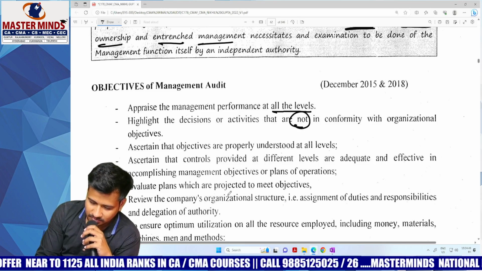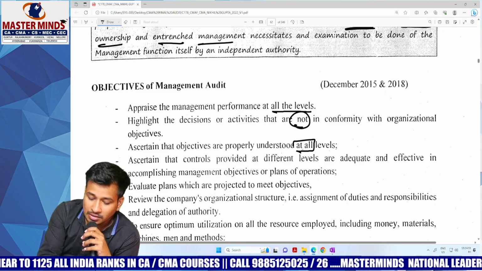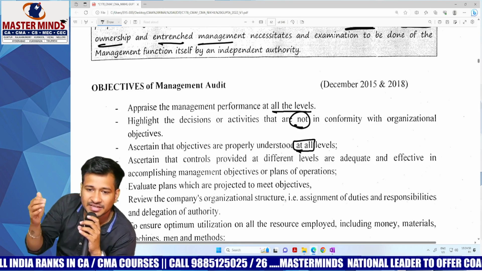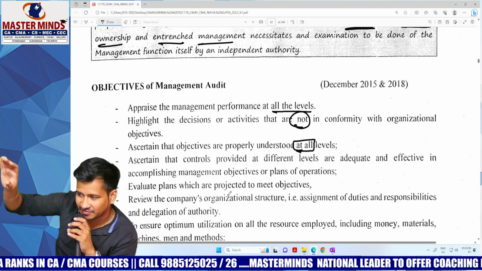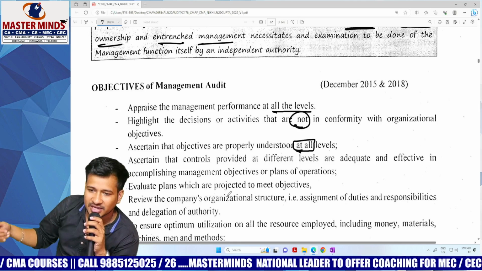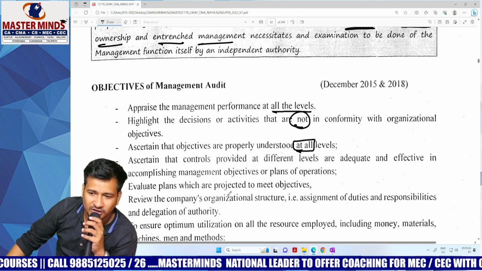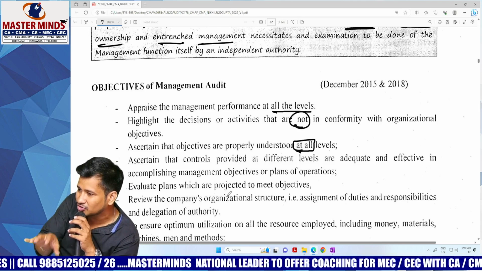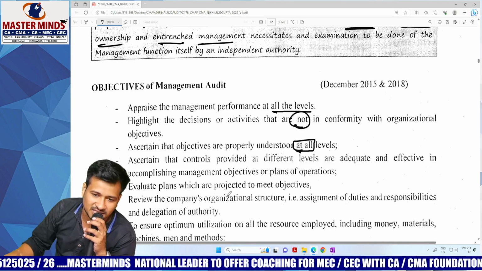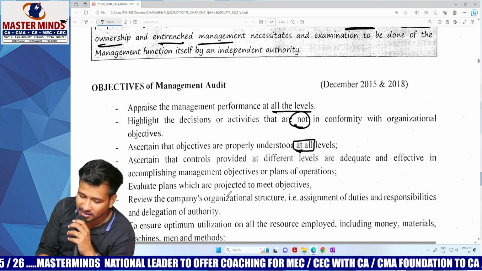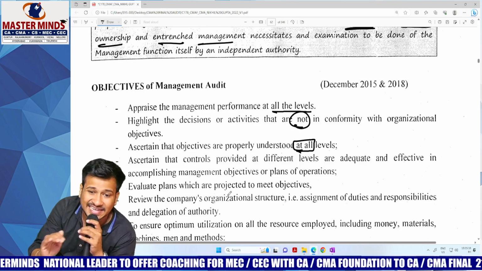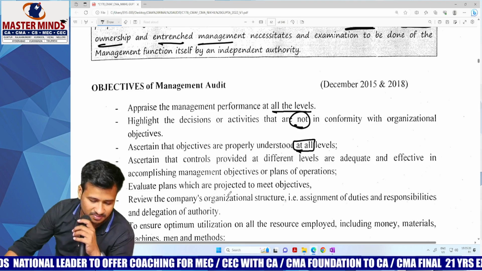Ascertain that objectives are properly understood at all levels. At all levels. That is, you have to draft a plan that each and every level has to follow. See, management is drafting a plan. After the plan is drafted by the management, it has to be followed by each and every level of management. Am I correct or wrong? So if your plan is in such a way that it is not understandable to one particular department, then it is going to affect the entire organization. So you have to set the objectives in such a way that they must be properly understood at each and every level of the management.